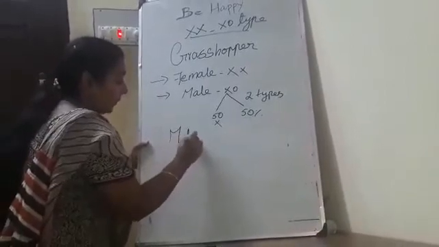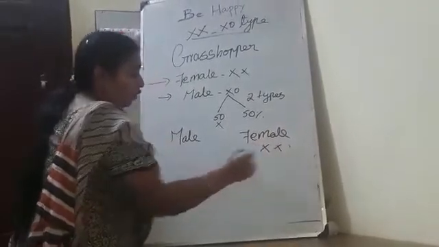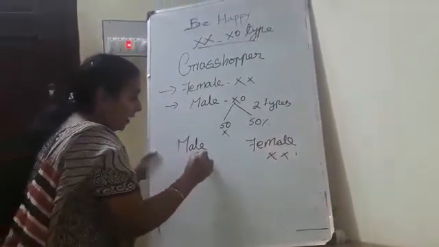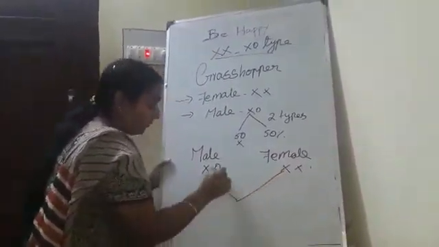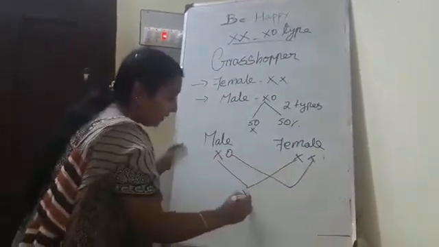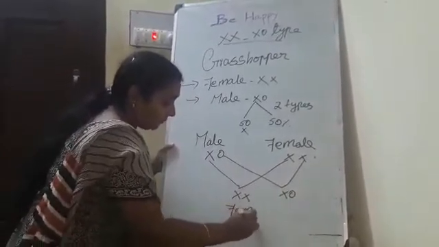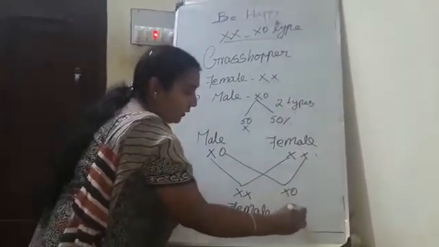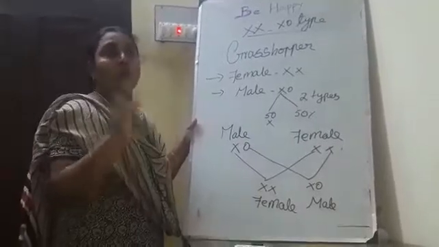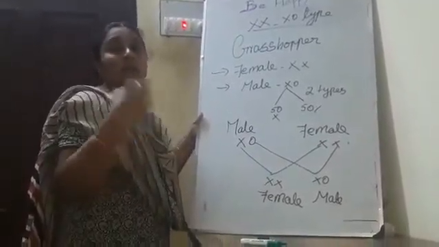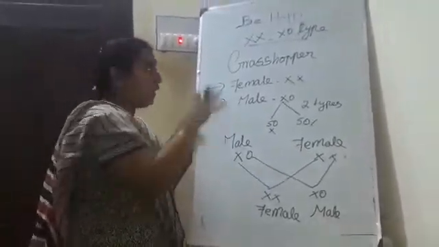Here male, female. In the female, a pair of X chromosomes is present. Here only one X chromosome is present in the male, but two types of gametes. When fusion occurs, XX means female, and X0 is considered male. So an egg fertilized by a sperm having an X chromosome becomes a female, and an egg fertilized by a sperm without an X chromosome becomes a male. That's the meaning of this cross.